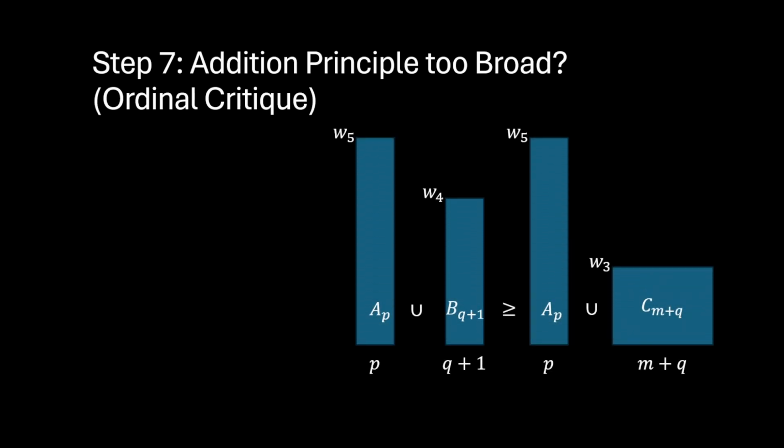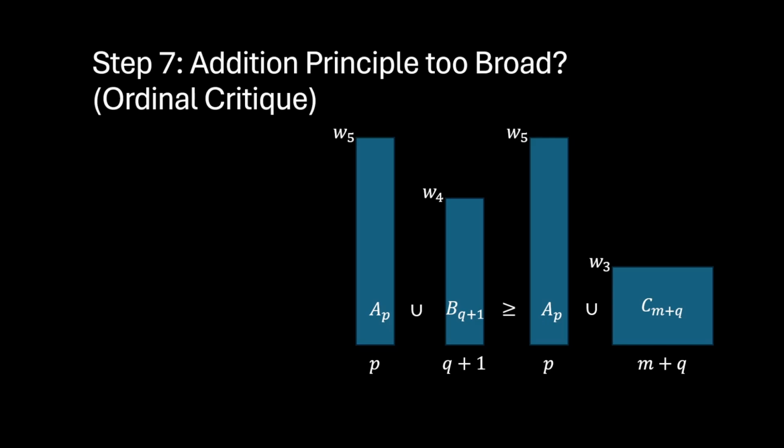So here we have step 7 as it is laid out in Arrhenius's critique. Each rectangle represents a population. The width of the rectangle represents the size of the population, and the height of the rectangle represents the average welfare of the population.